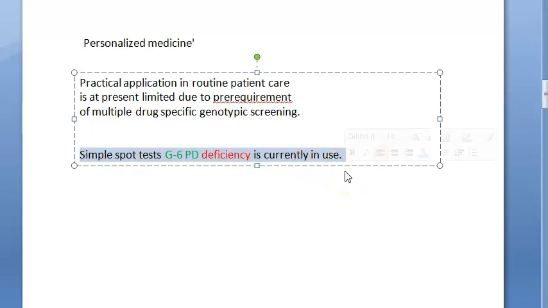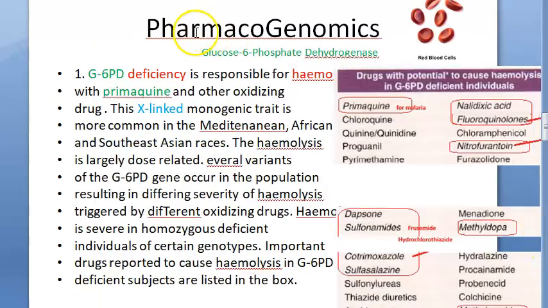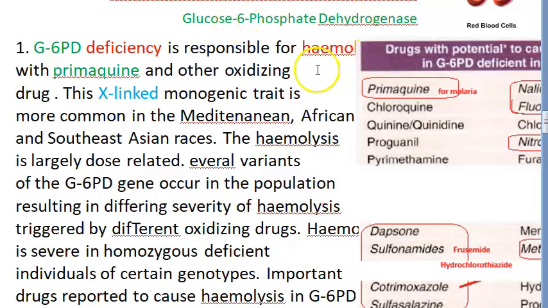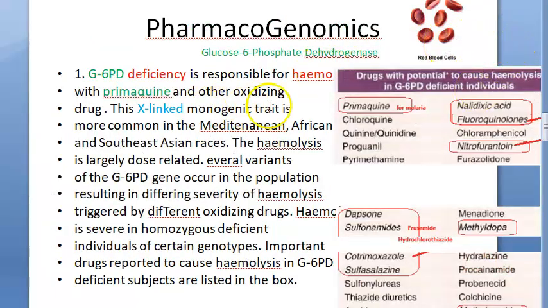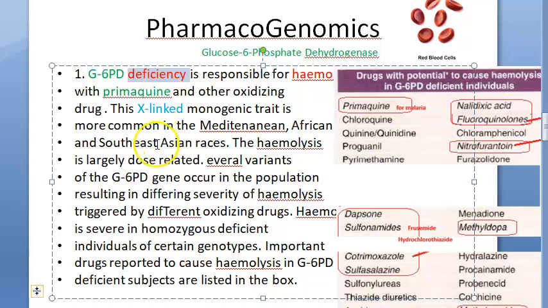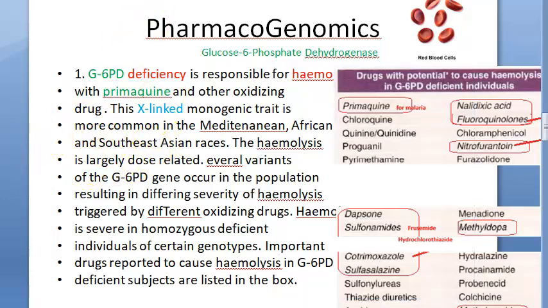The only thing we are doing currently is possibly checking G6PD deficiency. G6PD is glucose 6-phosphate dehydrogenase enzyme, which is required for good RBC health. If some people have G6PD deficiency and you give drugs like primaquine, dapsone, sulfonamides like furosemide, hydrochlorothiazide, cotrimoxazole, which is a combination of trimethoprim and sulfamethoxazole, or sulfasalazine, or fluoroquinolones like